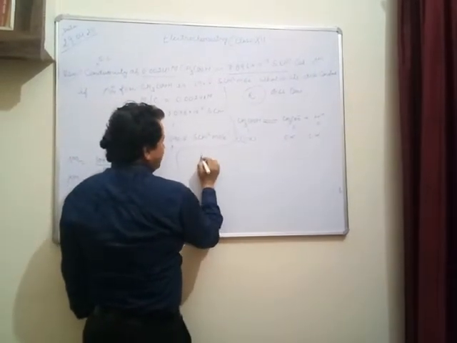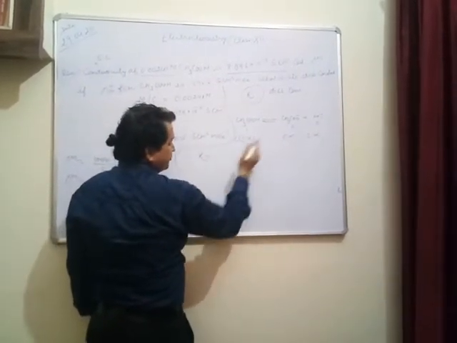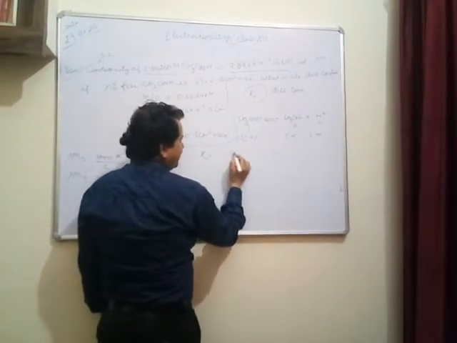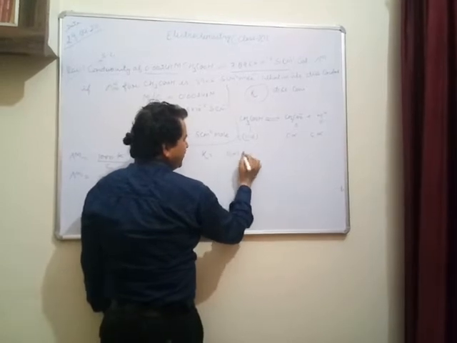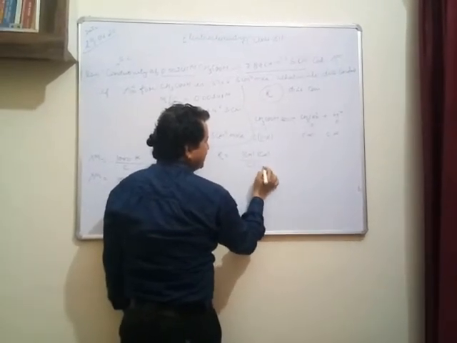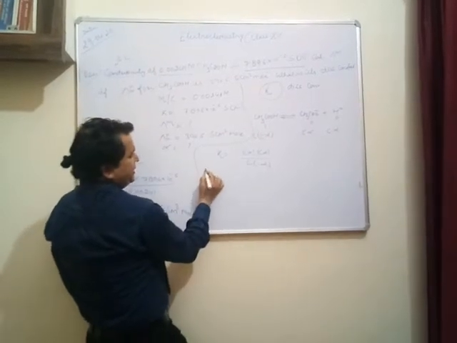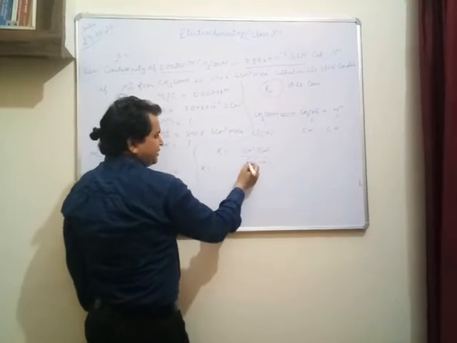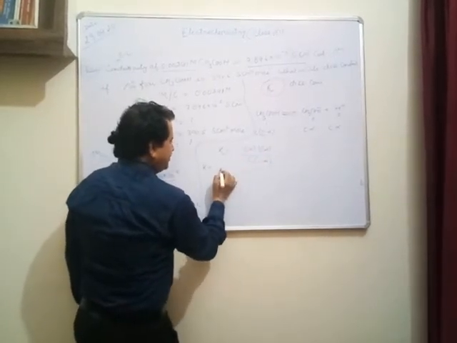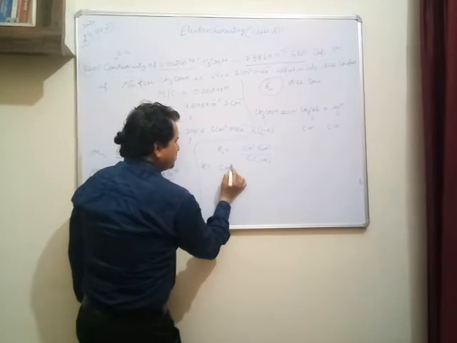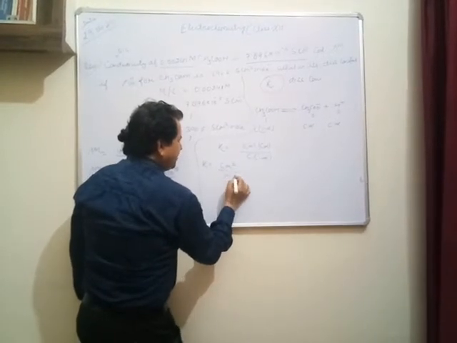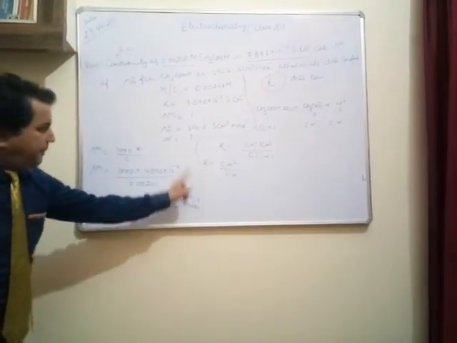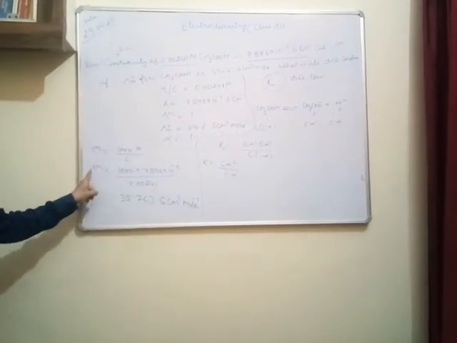So the dissociation constant K is equal to the concentration of products upon the concentration of reactant: C alpha into C alpha upon C into 1 minus alpha. This will be C square alpha square upon C into 1 minus alpha. C cancels out, so K is C alpha square upon 1 minus alpha. But we do not have the value of alpha.